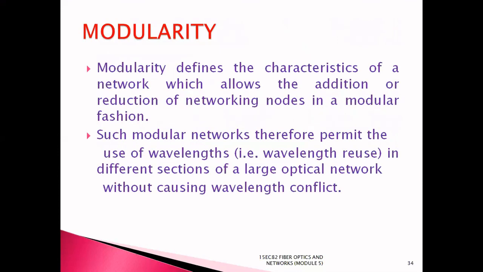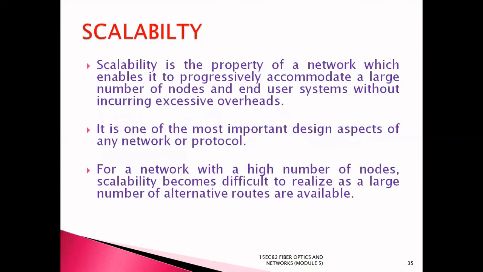Next comes modularity of optical networks. Modularity defines the characteristics of a network which allows the addition or reduction of networking nodes in a modular fashion. Such modular networks therefore permit the usage of wavelengths in different sections of a large optical network without causing wavelength conflict. Scalability, it is the property of a network which enables it to progressively accommodate a large number of nodes and end user systems without incurring excessive overheads. It is one of the most important design aspects of any network or protocol.